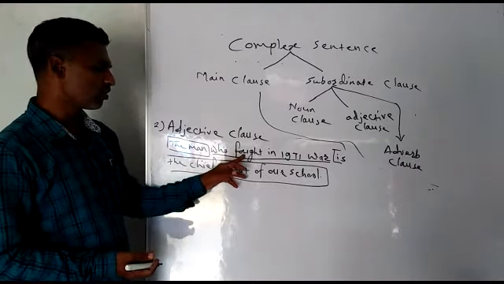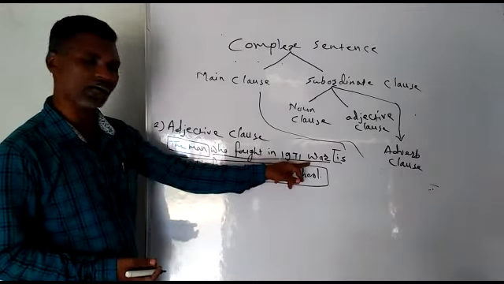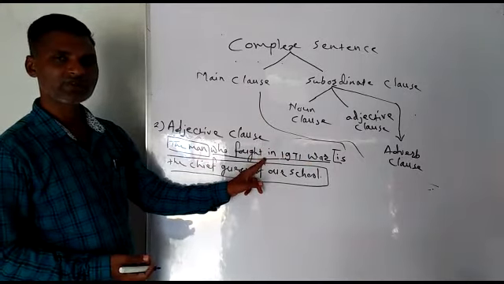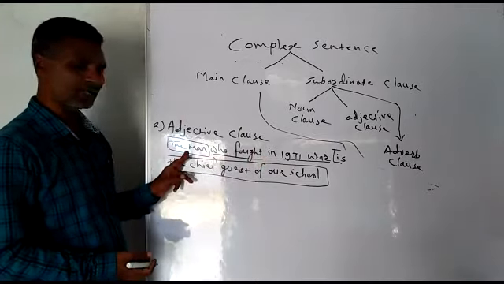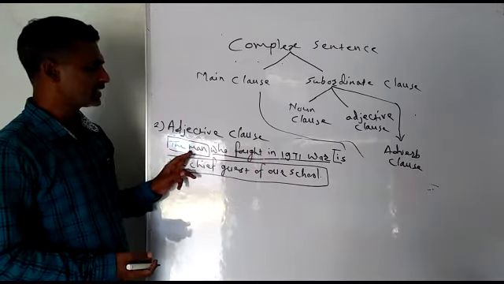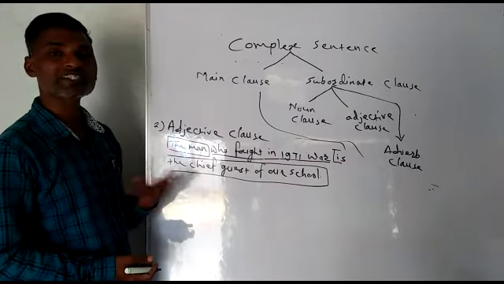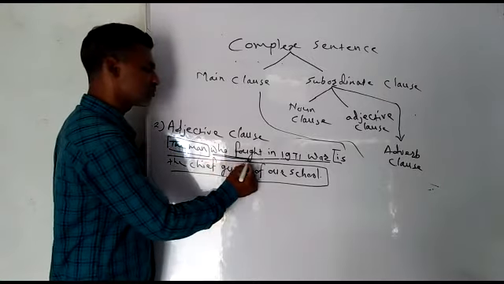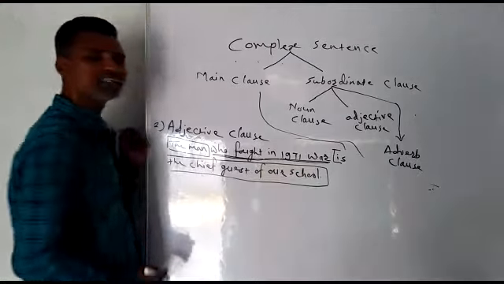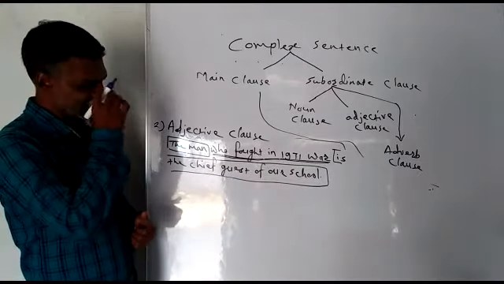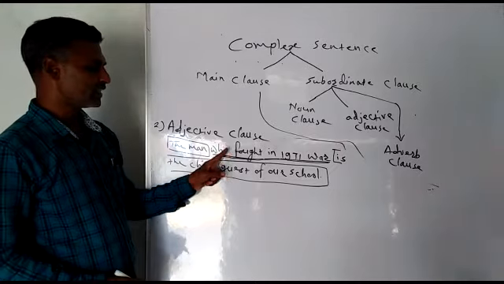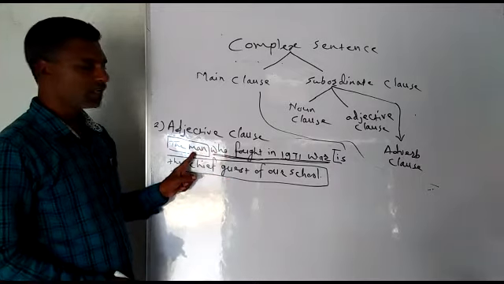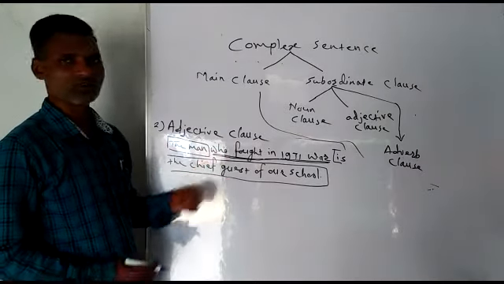Because this sub-sentence gives more information about the man. Definitely this man is the chief guest of the school, but who is that man? His identity is given by this sub-sentence, who fought in 1971 war. So we say this is a subordinate clause, and this clause gives more information about this noun, and that is why it is an adjective clause.